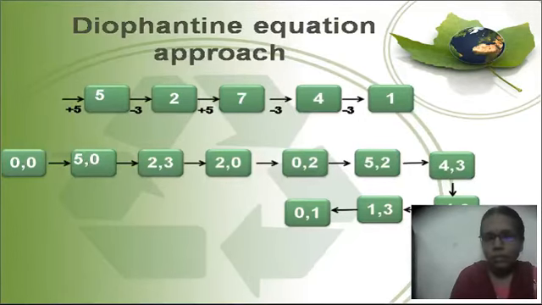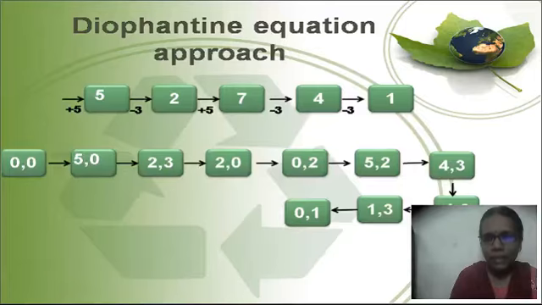We start from 0 and add 5 to it, then subtract 3, so the result will be 2. Again we add 5 to it, so it will be 7. If we subtract 3 from 7 we get 4, and 4 minus 3 again gives us 1. This is the Diophantine equation approach.